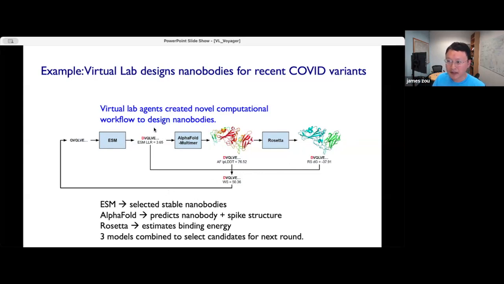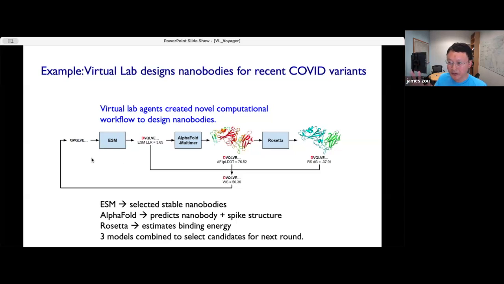Moreover, the agents are not limited to using existing tools. They actually made modifications to these tools. For example, they took the protein language model ESM. Previous papers by human researchers had particular ways of extracting embeddings and scores from this model. The agents decided to change that and used a different scoring mechanism that, in retrospect, also made a lot of sense to us.